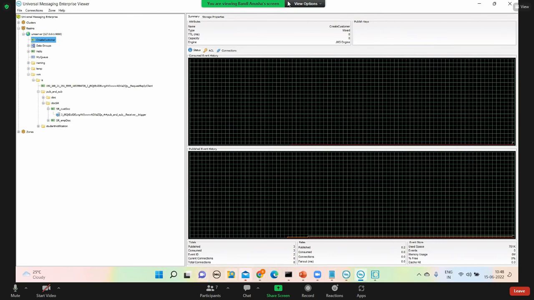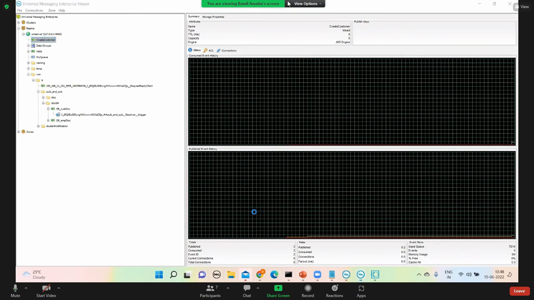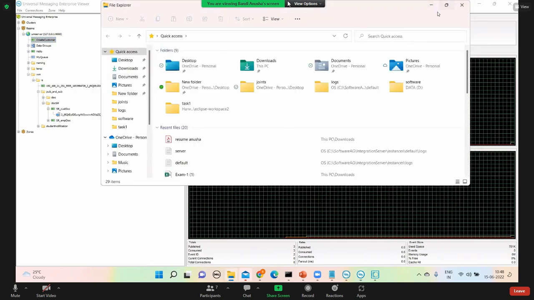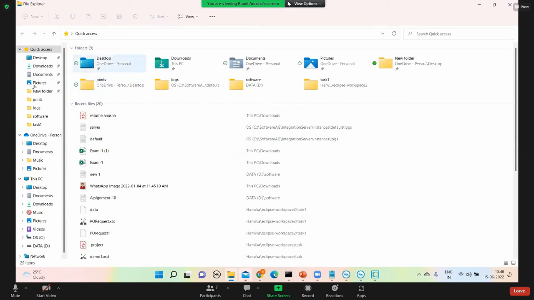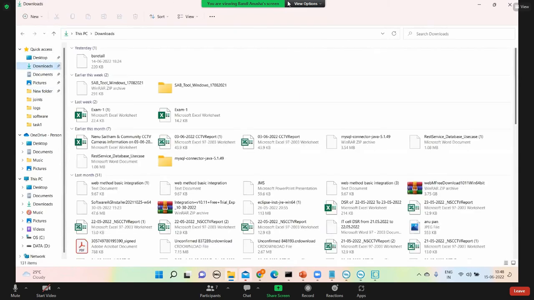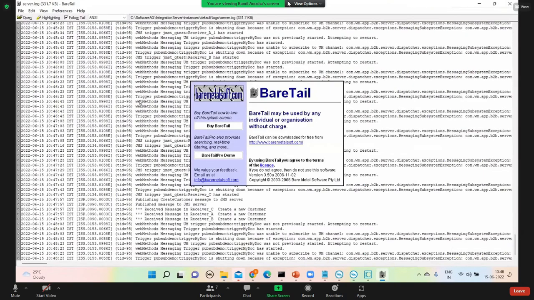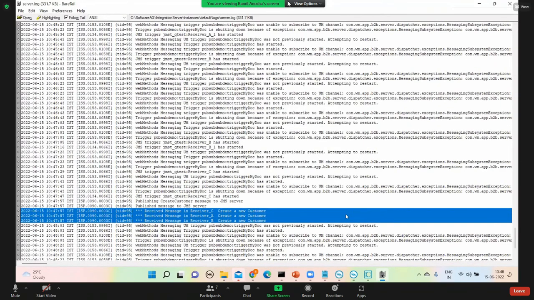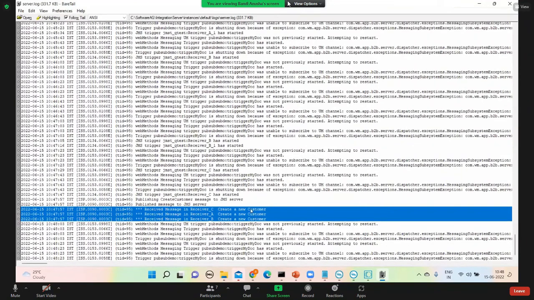Anusha, did you download this Berry Tail? I downloaded, yes, sir. It's in the downloads. So I can open this one and go to the logs. Oh, that log is already open. I can see here 3 received messages. Clear?